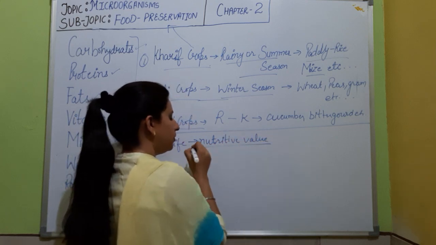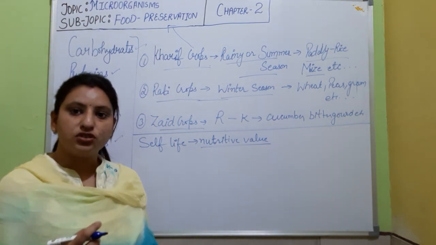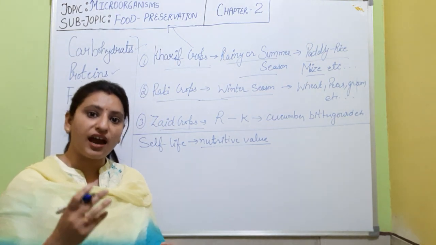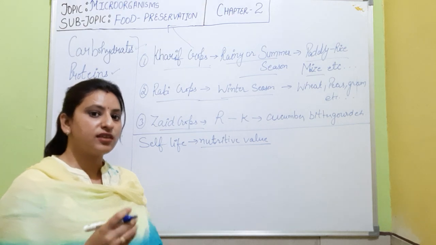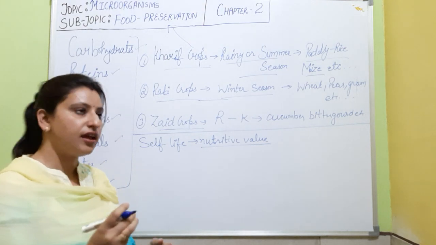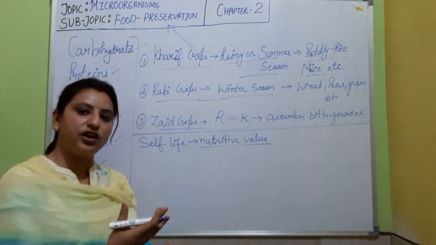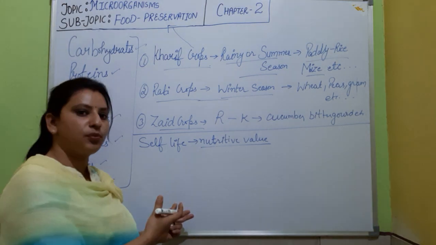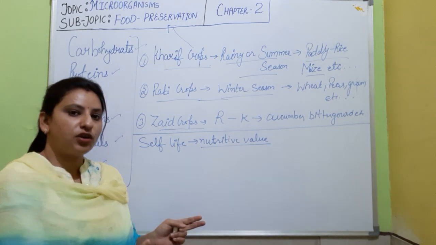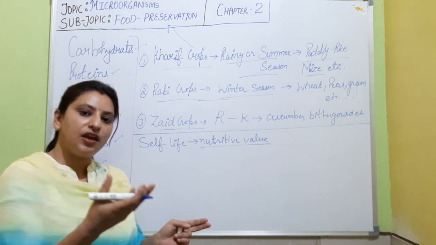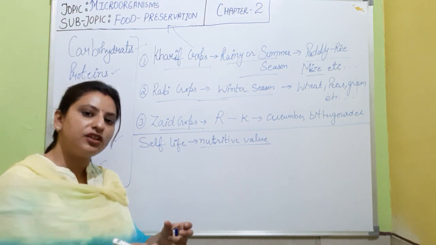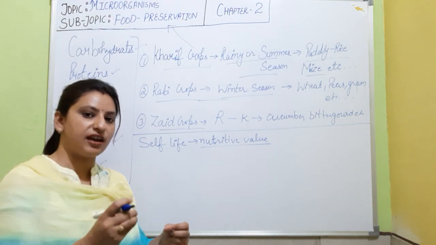Why are we preserving food? Just so that we can add variety to our meals, because each component is important. Maybe it's carbohydrate, protein, vitamins, fats, and everything is provided to us through plant products and animal products, but with a plant product or animal product we are not getting each thing every time. So we are preserving the food so that we can eat a balanced diet daily.